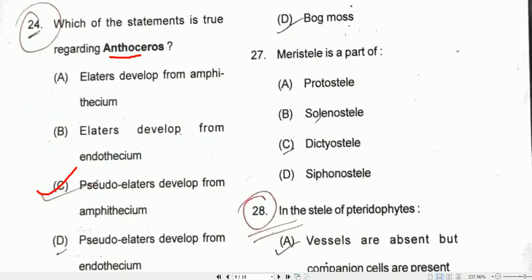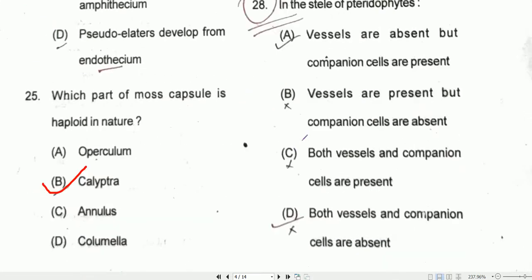Coming to question number 27. Meristyle is a part of Dictyostyle. Option C will be the correct one. Coming to question number 28. In the stele of pteridophytes, both vessels and companion cells are absent. In case of pteridophytes, the stele, you don't get any kind of vessels and companion cells.